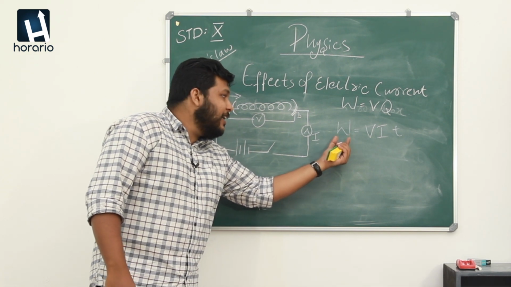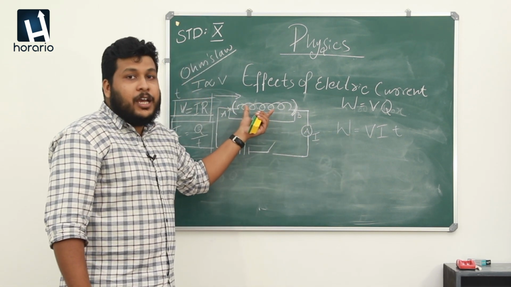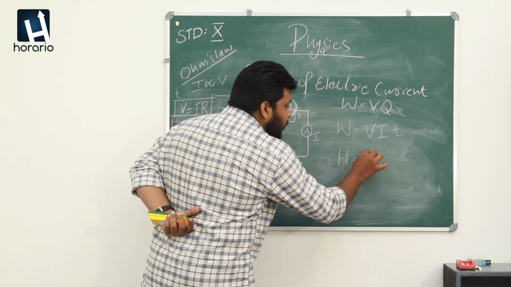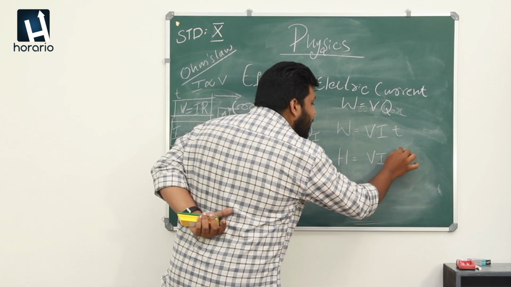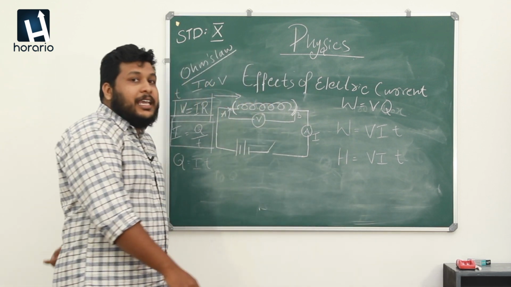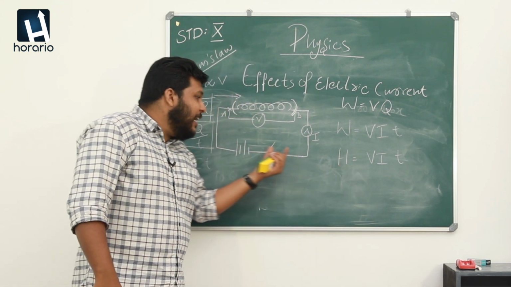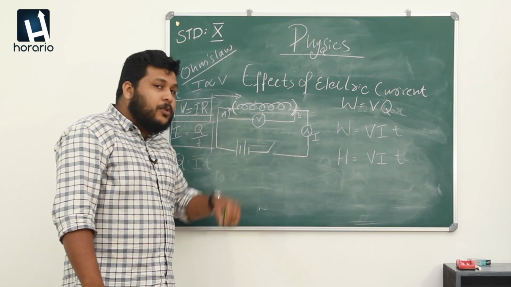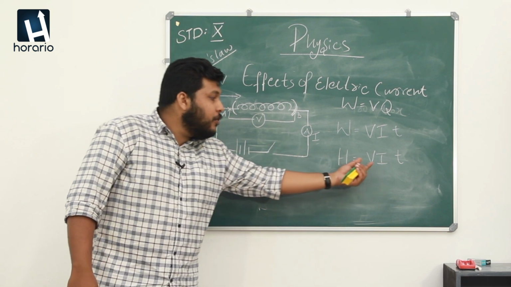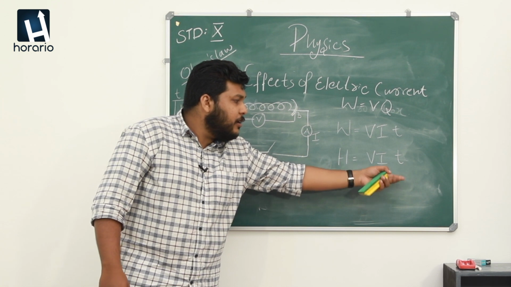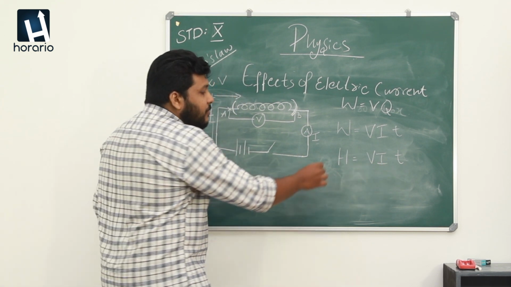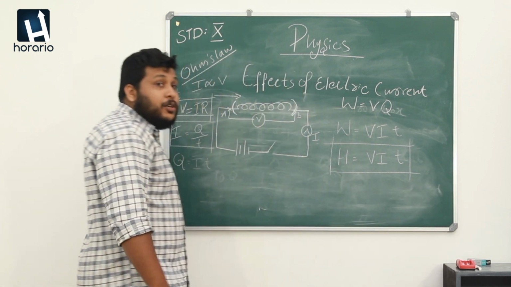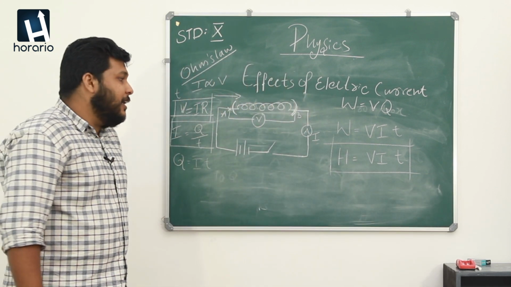The work done here means the heat energy produced, that is H is equal to V I T. The heat energy produced in a circuit with a certain amount of charge, certain amount of voltage and certain amount of current working for a time, we can derive the energy produced by the resistor will be H is equal to V I T.